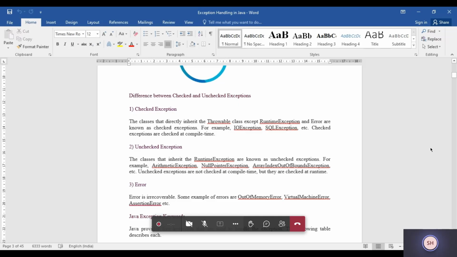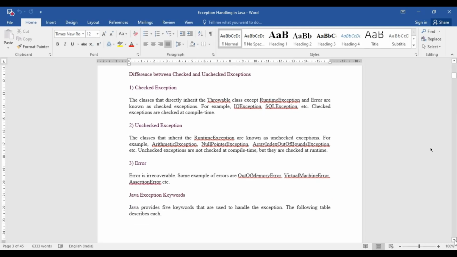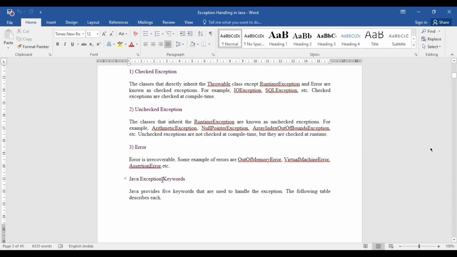This unchecked exception basically inherits from the runtime exception. This runtime exception is the main class from which all the unchecked exceptions inherit, because these unchecked exceptions happen during execution time. Certain examples of this exception are arithmetic, null pointer, array index out of bound, like that. Now there is a third point that I have already told you.